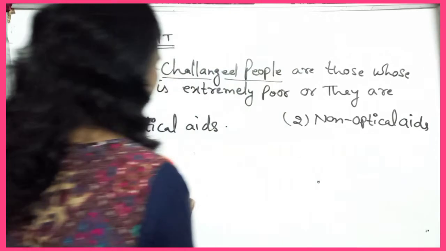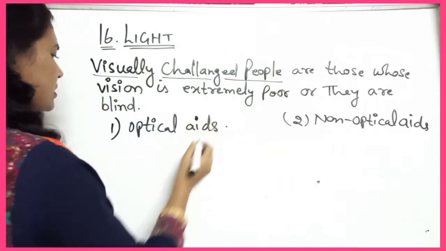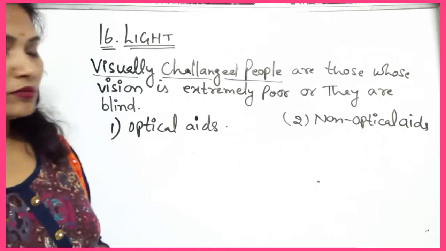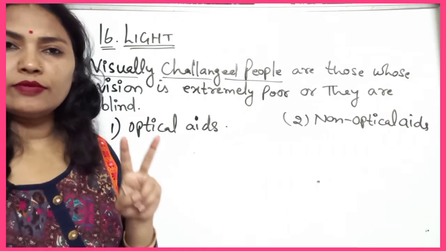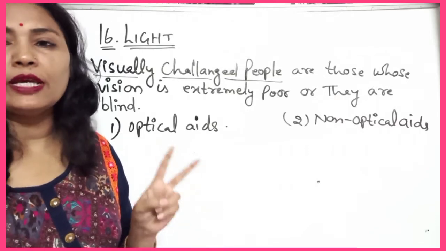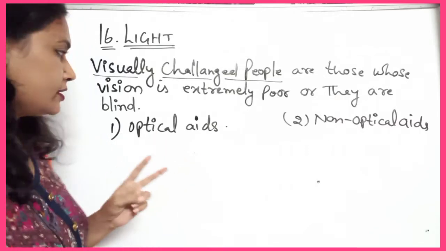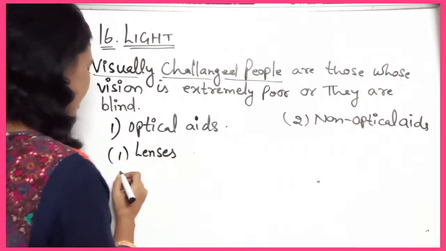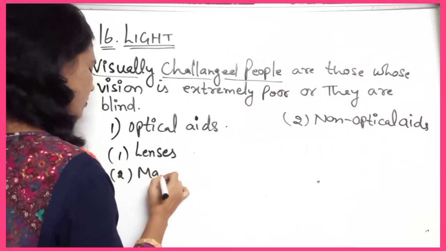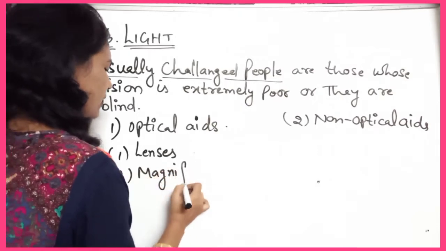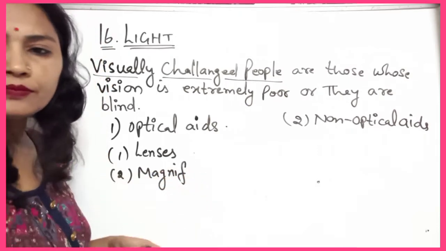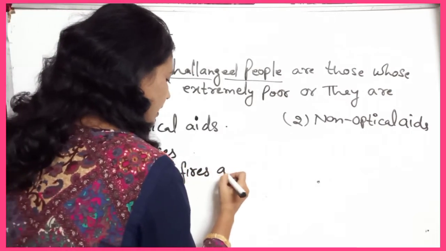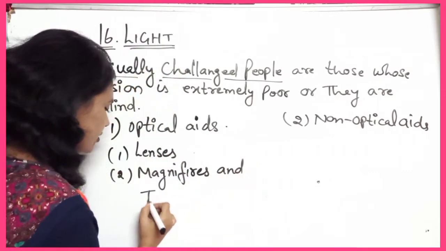Now first, optical aids. In optical aids, two things will come: lenses, and magnifiers and telescopic aids. So you can write lenses, and second, magnifiers and telescopic aids.